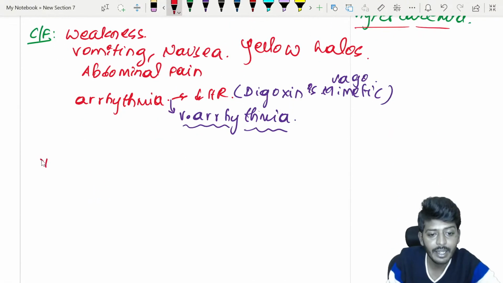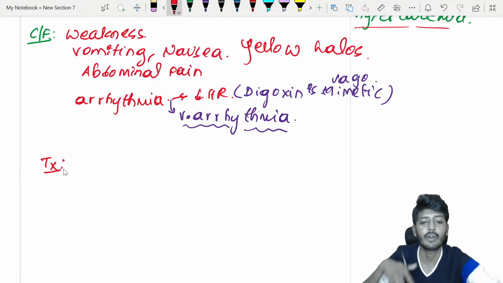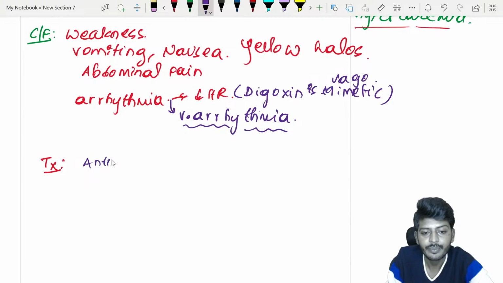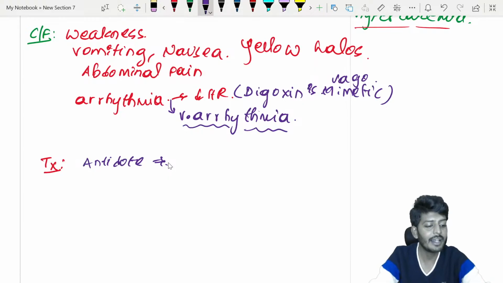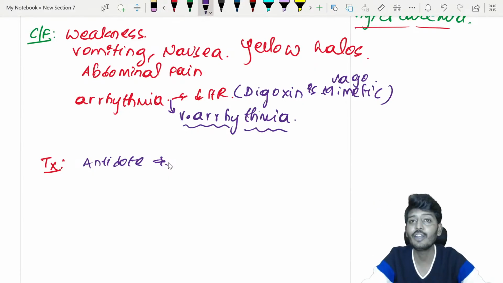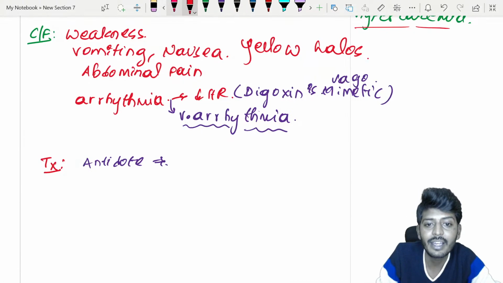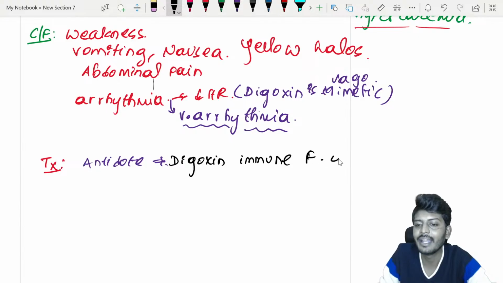In the treatment, many people get confused, so I want you to understand this. Please understand very importantly the antidote of choice. Everyone says the antidote of choice is DigiBind. But the examiner may not give the name DigiBind only. At that time it will become a problem for you. So you need to know the full name of the antidote. What is the name of the antidote? It is called digoxin immune F antibodies. Remember this full name.